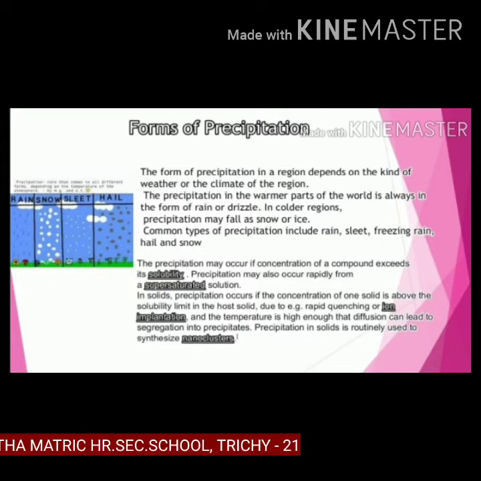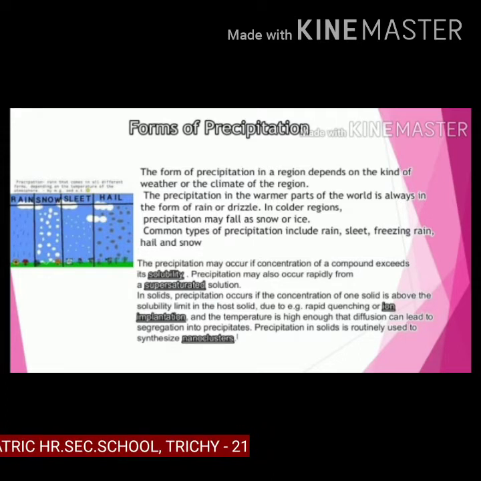Precipitation may occur if the concentration of a compound exceeds its solubility. Precipitation may also occur rapidly from a supersaturated solution.